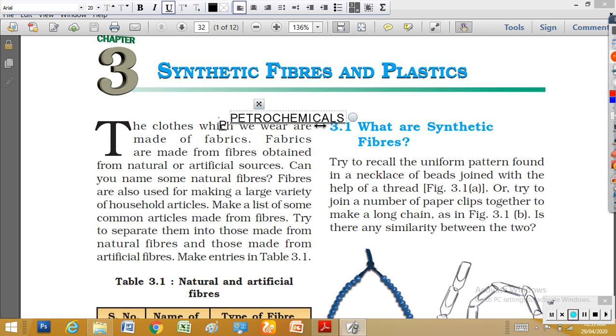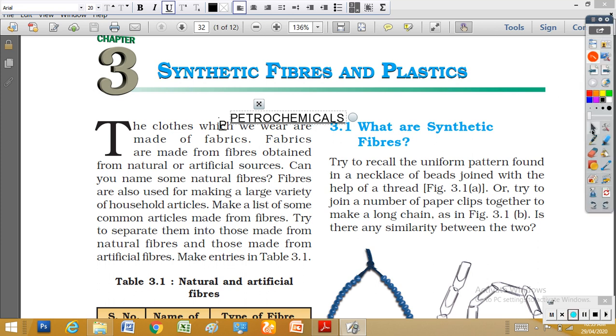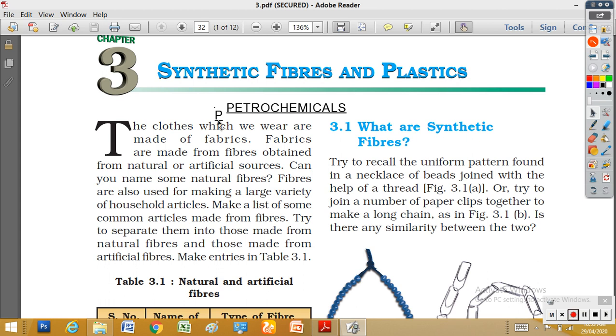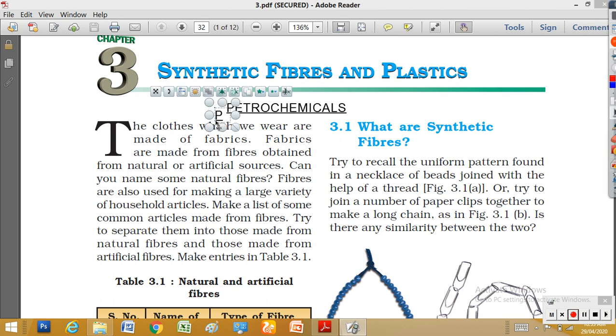What is a petrochemical? The chemical which we get from petroleum products is called a petrochemical. Petrol, diesel and kerosene all come from the earth.